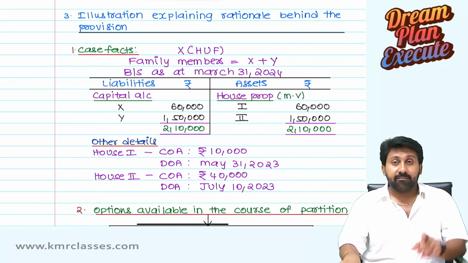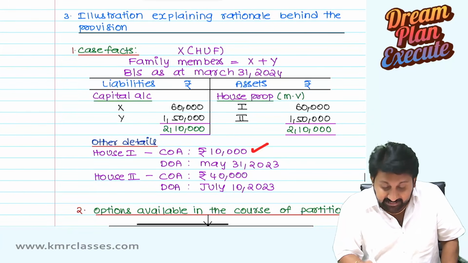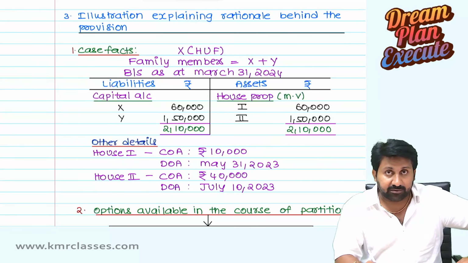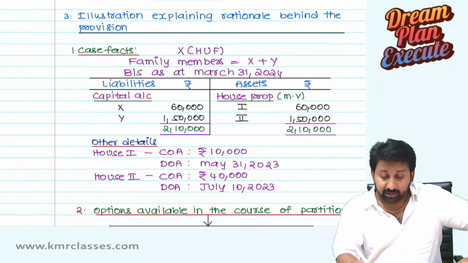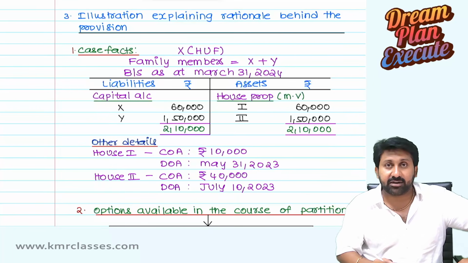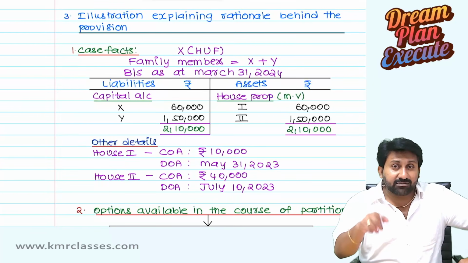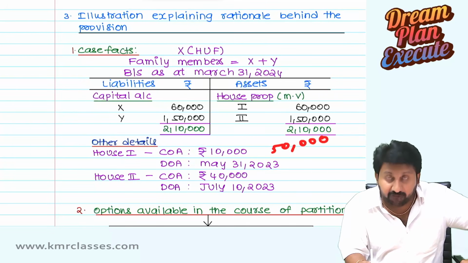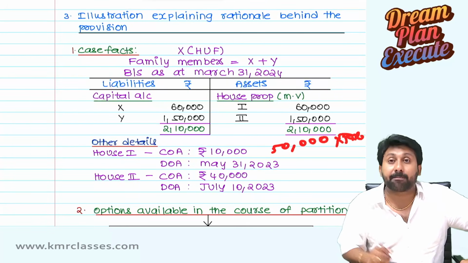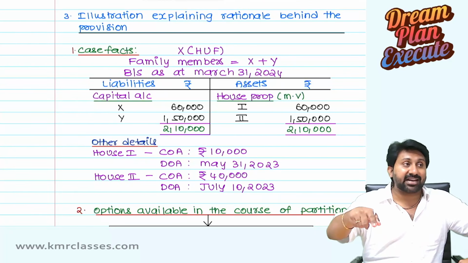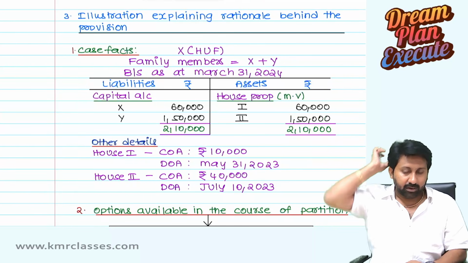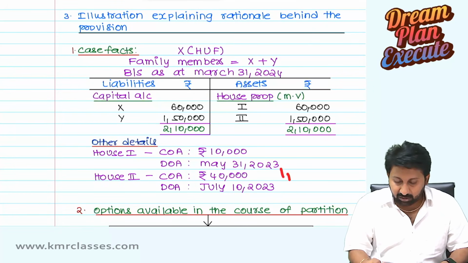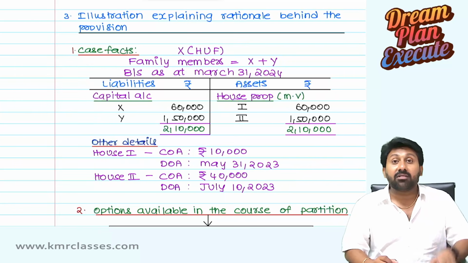Now listen carefully. HUF purchased this asset at 10,000 and sold to some outsider at 60,000. Means what happened here? There is a capital gain of 50,000 on which HUF has to pay tax, because this is not a partition asset. This is given to some other outsider. Next, 40,000 sold at 1,50,000. 1,10,000 capital gain is there. On that they have to pay the tax.